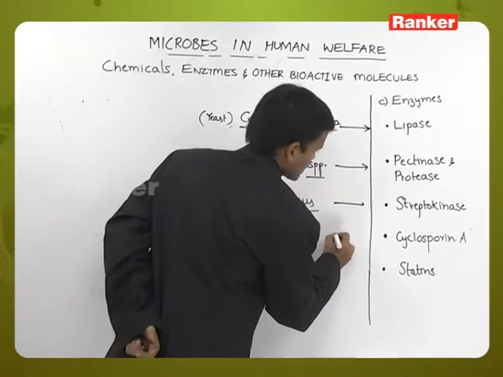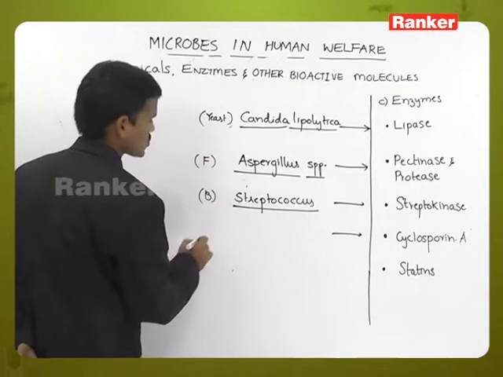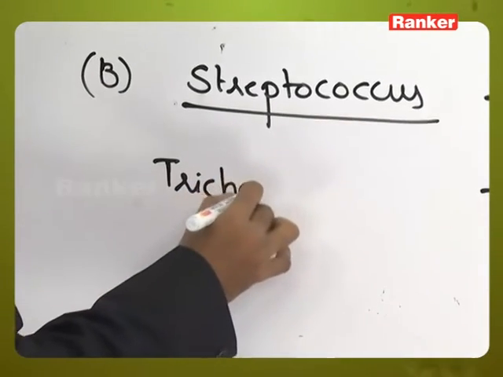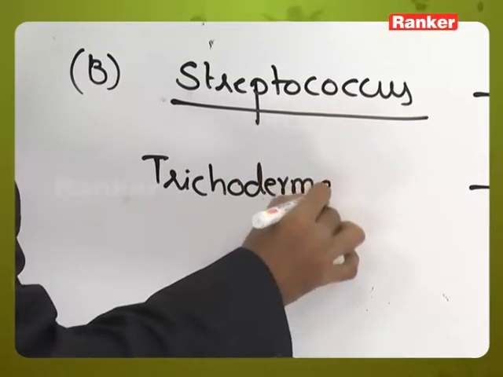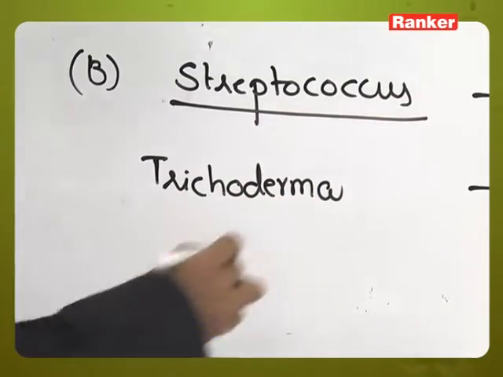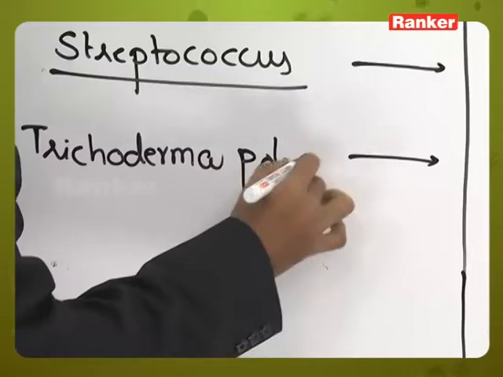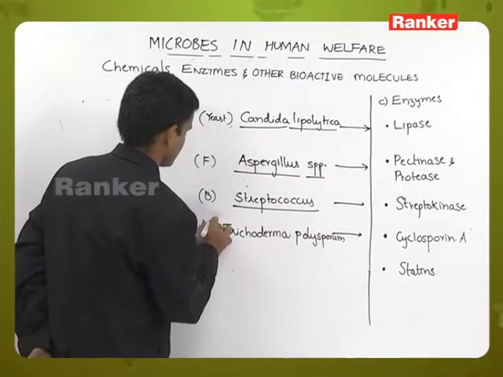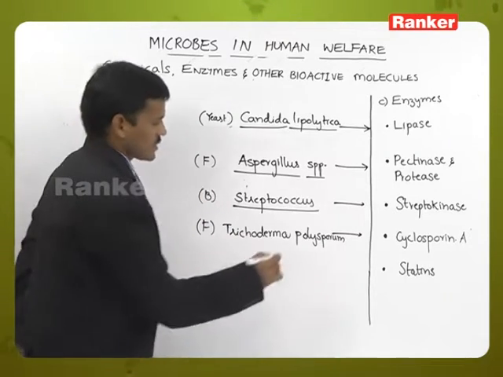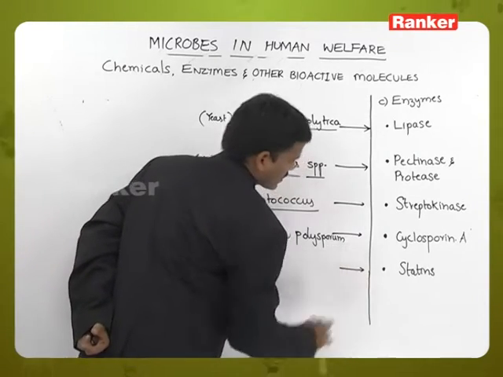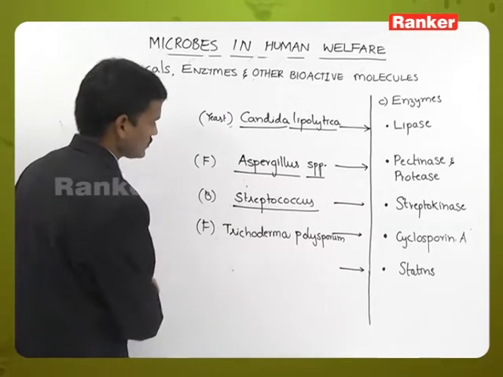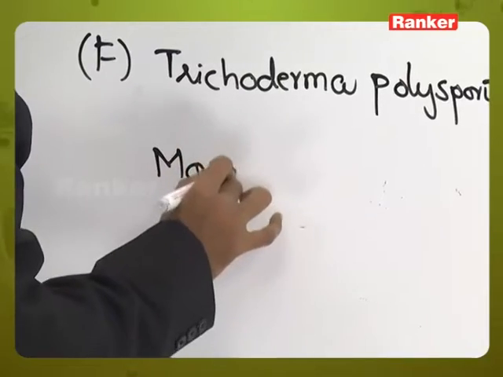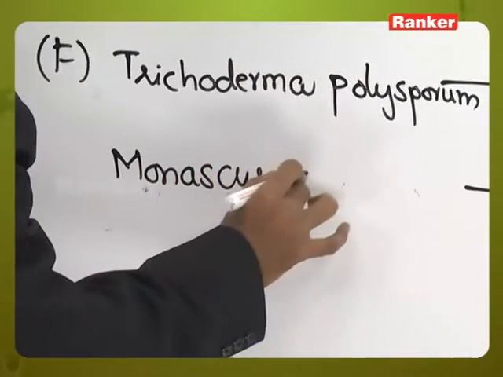And next is cyclosporin A. Cyclosporin A is extracted from a fungus like Trichoderma polysporum. That is a fungus. Statins are extracted from Monascus purpureus.